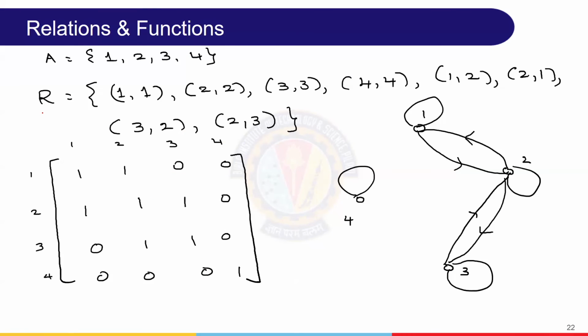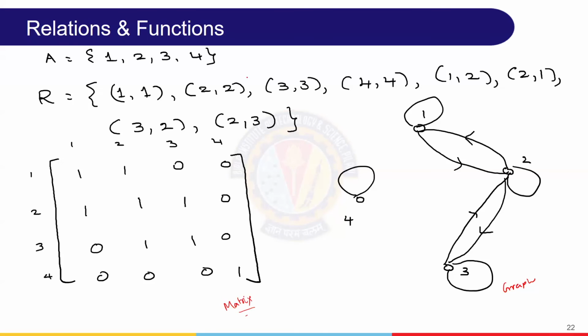Next, the other one is relations. This is also a very simple, known topic. The only thing here is writing it in different forms. One is in terms of a matrix, another one is in terms of a diagram, which is called a graph. This is called a graph, and this is called a matrix.